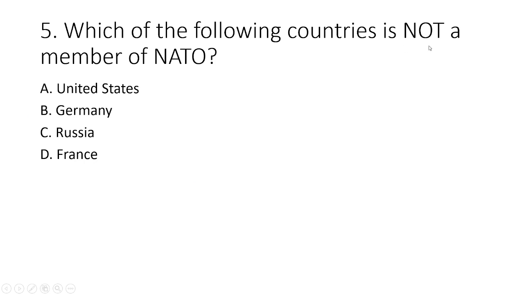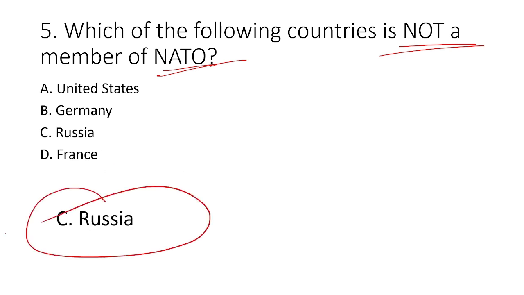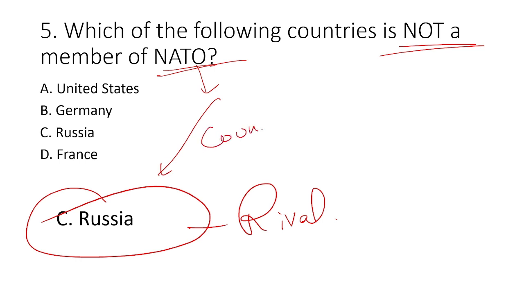Which of the following countries is not a member of NATO? Okay, not a member of NATO. So you see the four options: United States, Germany, Russia, France. So the correct answer is Russia. Russia is not a NATO member. In fact, Russia is NATO's rival. It is NATO's rival, and one of the reasons why NATO was created was to counter Russia. Okay, so we move to the next question.